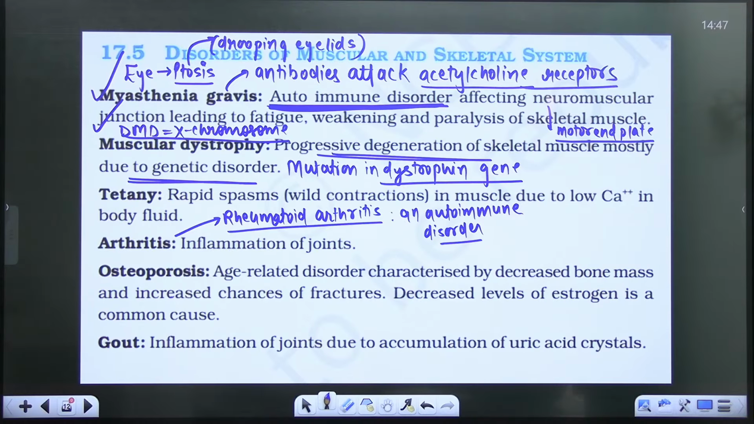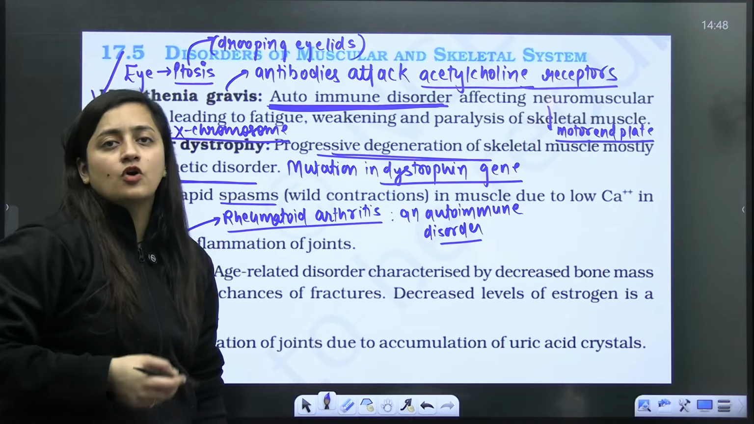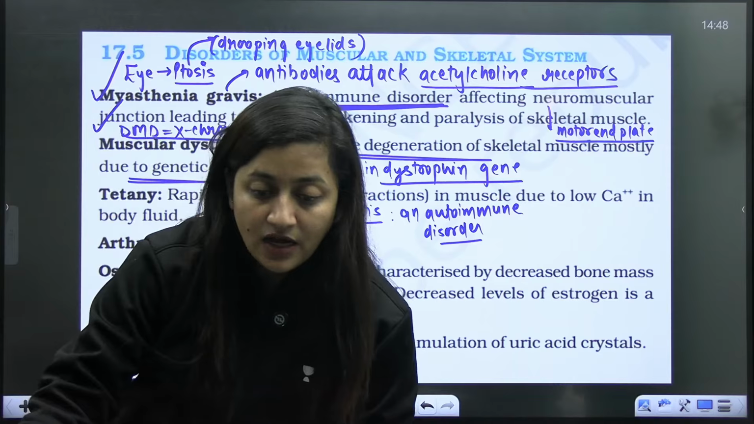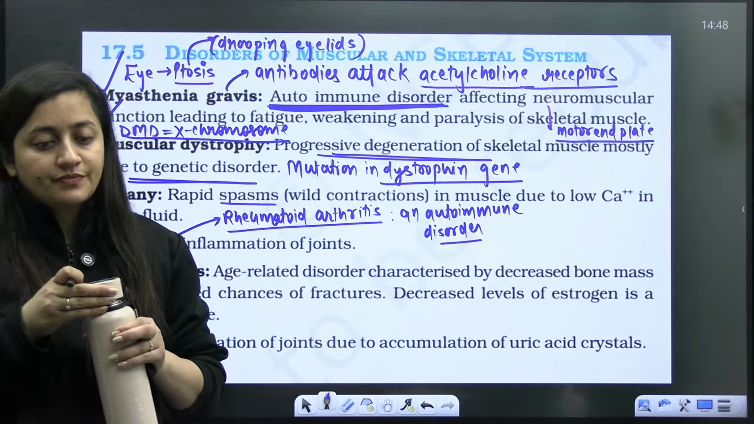So next is tetany. It is a rapid spasm, meaning wild contraction in the muscle. So what is it? It is the wild contraction.